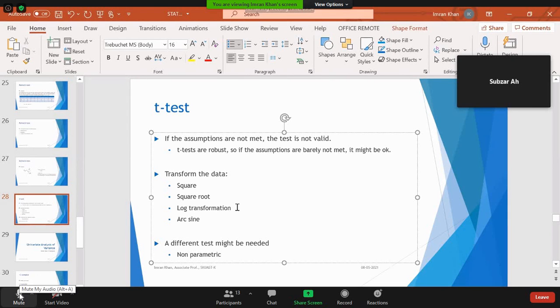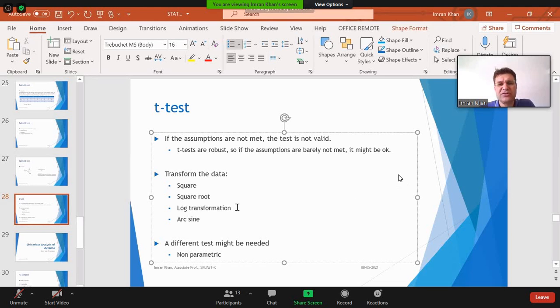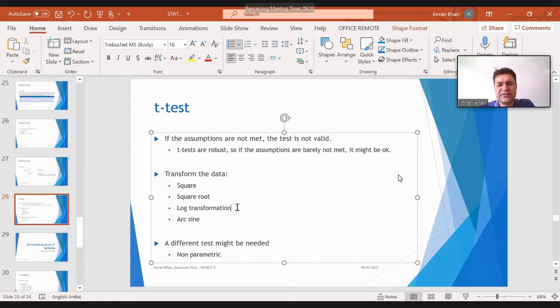Sir, does the t-test have any limitations? The limitation is that if your assumptions are violated, the results won't be valid. That means if your assumption of normality is violated, then you need to look for some other things. The limitation is about the assumptions: if your assumptions are not fulfilled, then we can't use this.